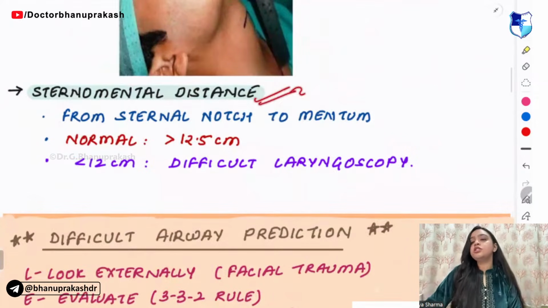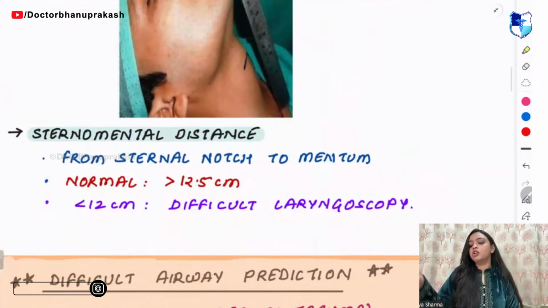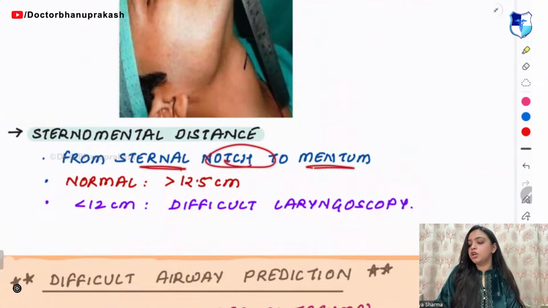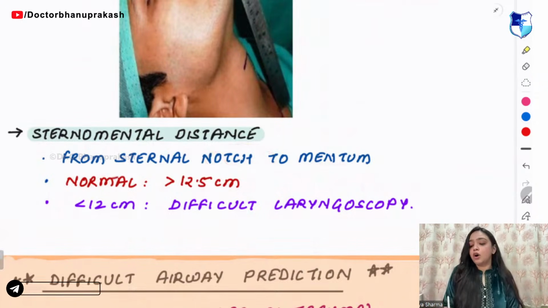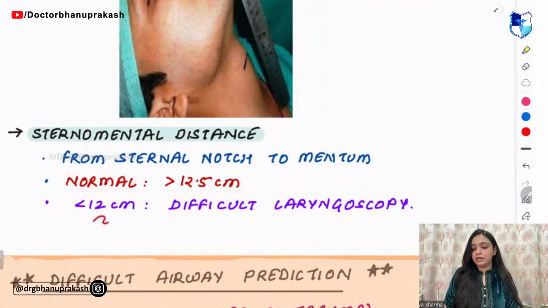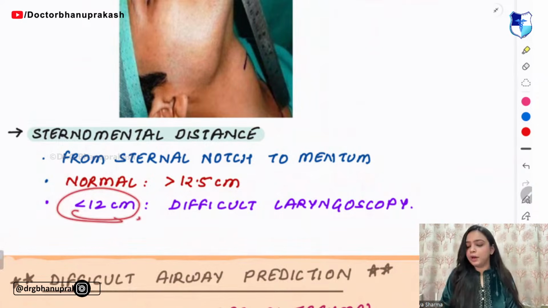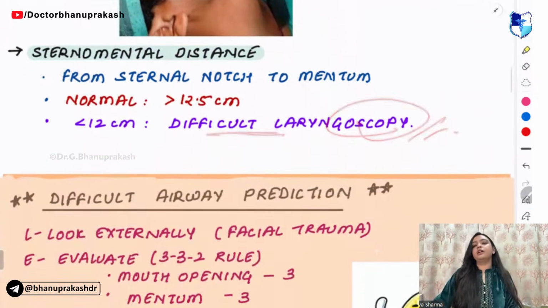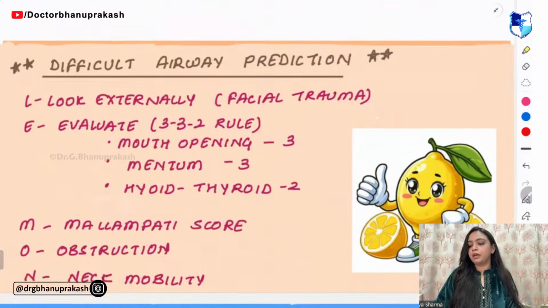Next you have the sternomental distance. Sternomental distance means the distance from the sternal notch to the mentum. What is the normal distance? It is more than 12.5 centimeters. And if it is less than 12 centimeters, this indicates difficulty in laryngoscopy.